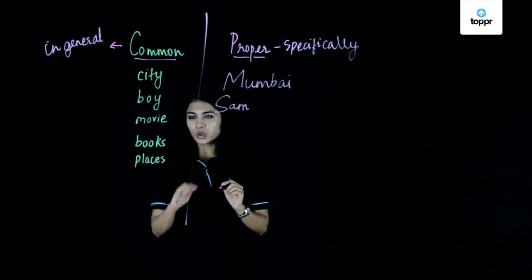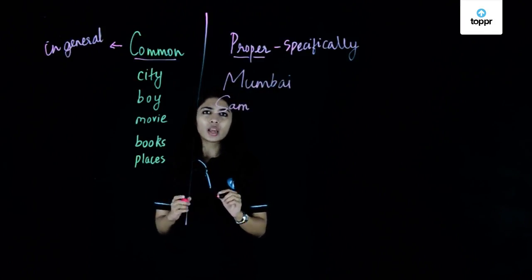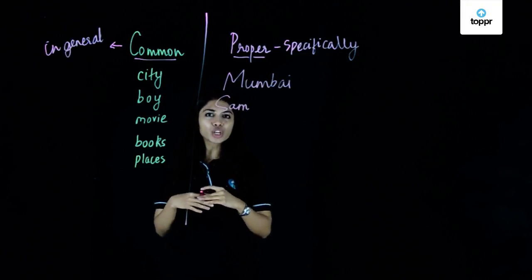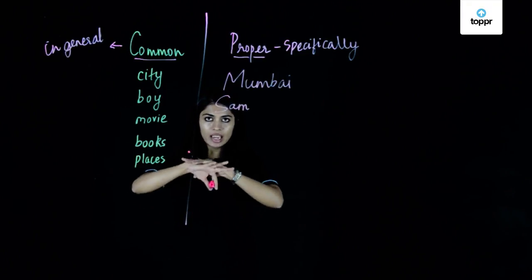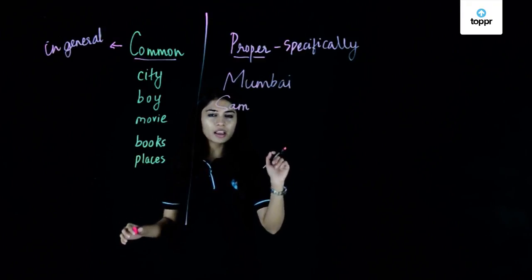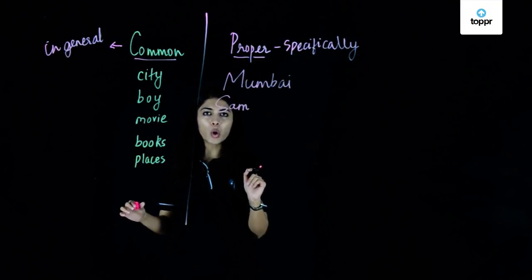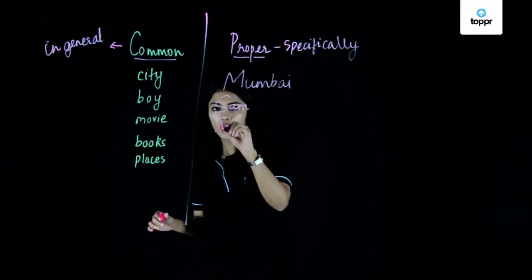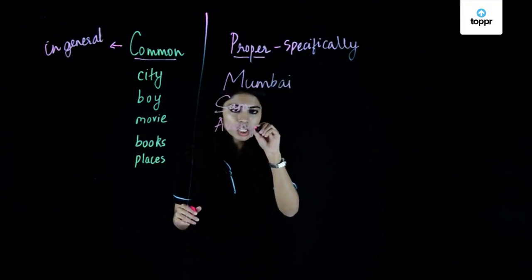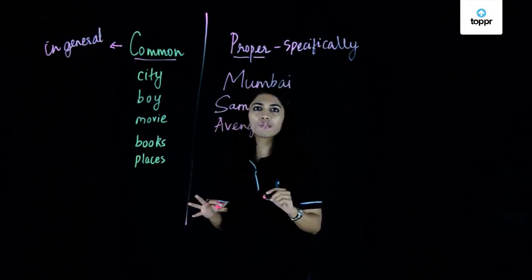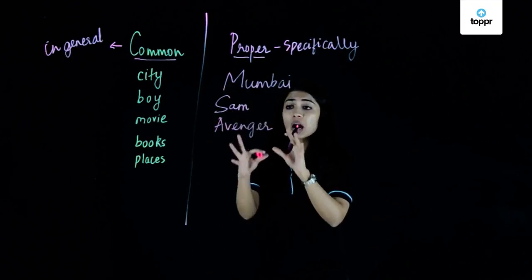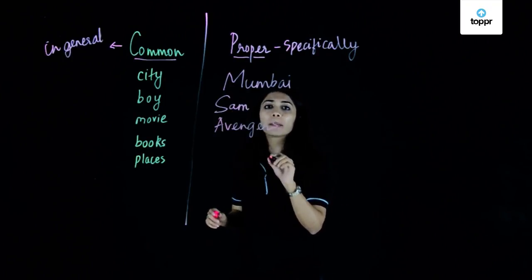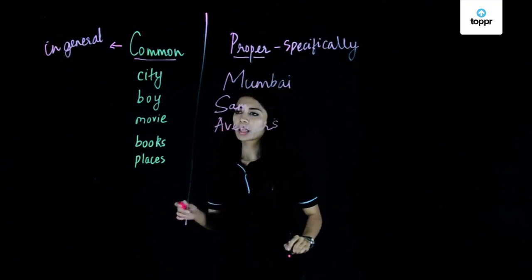Let's look at the next word, which is movie. If I say I want to watch a movie over this weekend, it can be any movie in the world. But if I say that I want to watch the Avengers over the weekend, then Avengers, which is the name of a movie, becomes a proper noun because we are talking about a particular movie here.